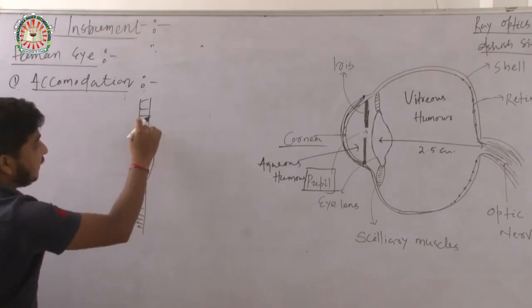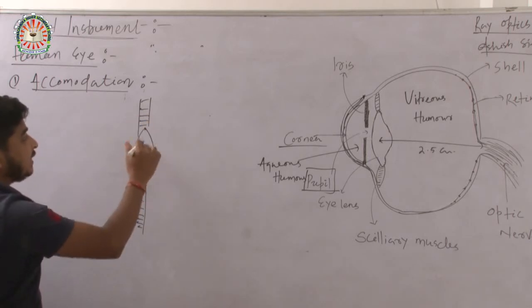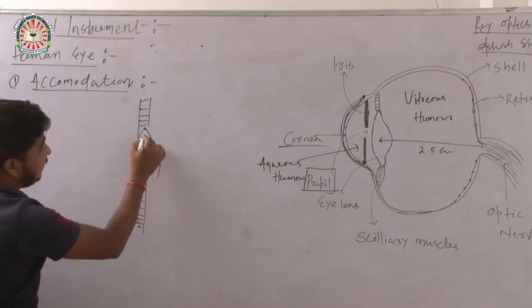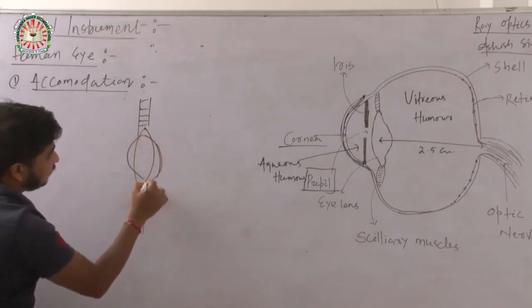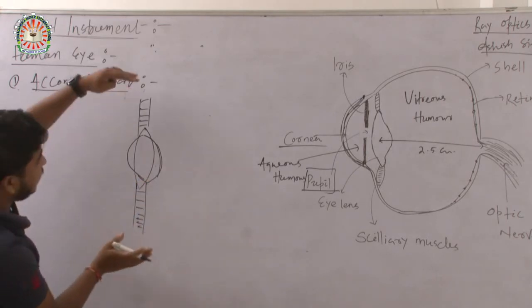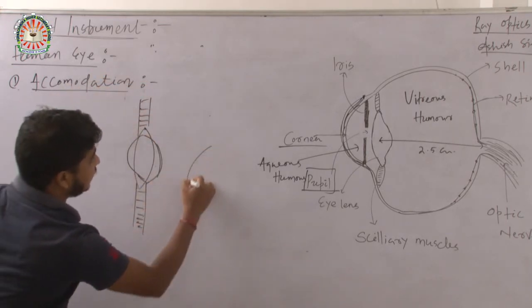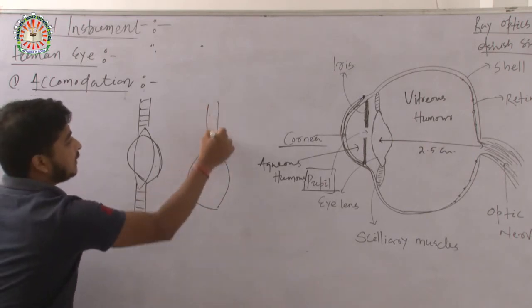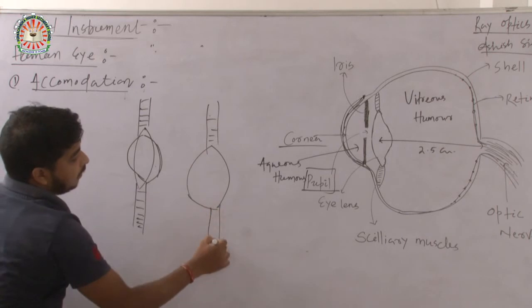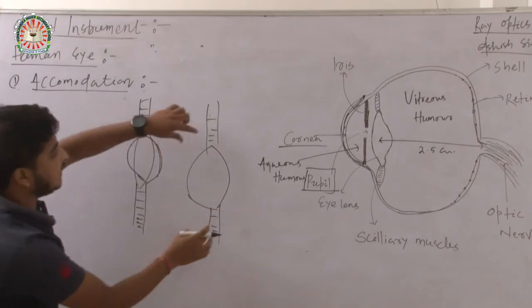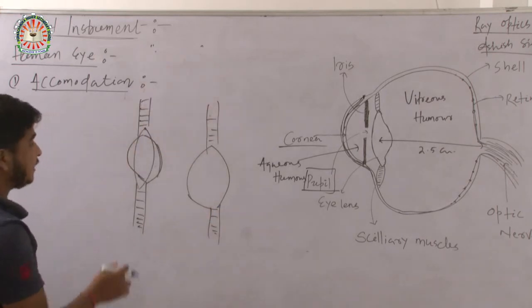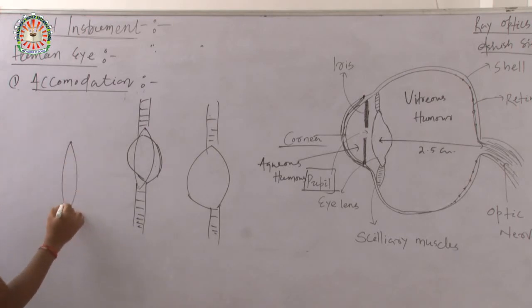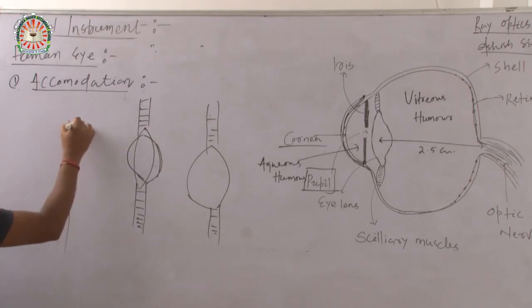These muscles can compress the lens, and the lens can take a shape like this. When they compress, the lens becomes like this. If the ciliary muscles expand, then it will be like this.